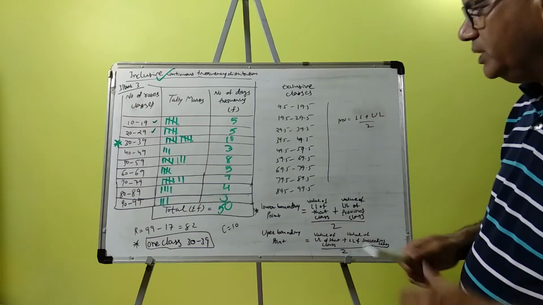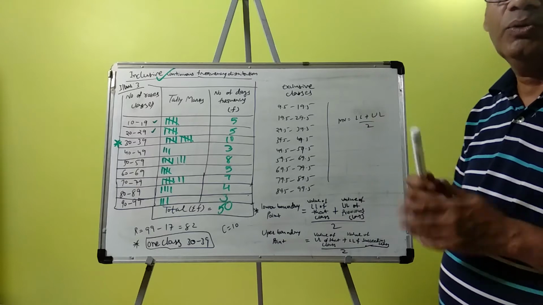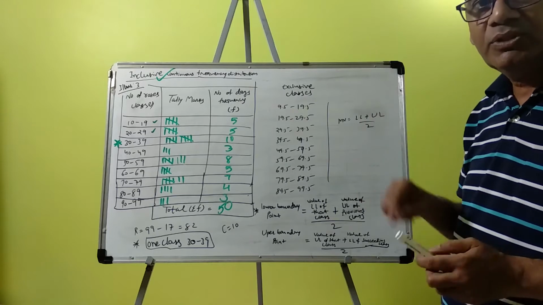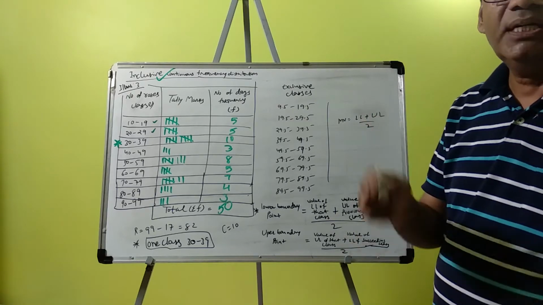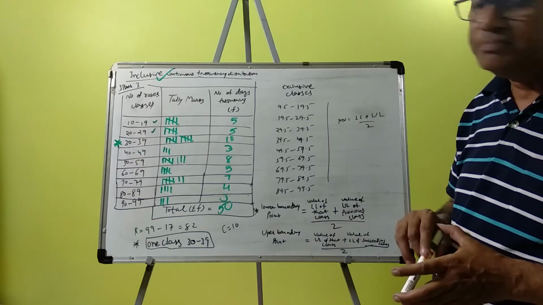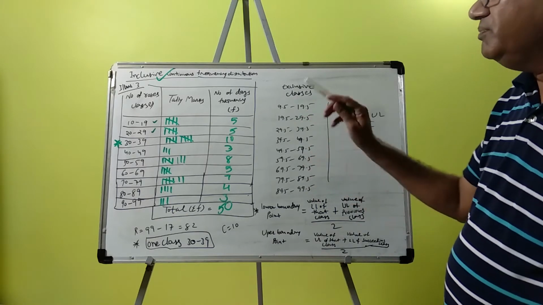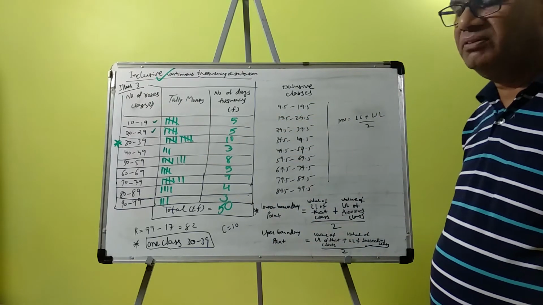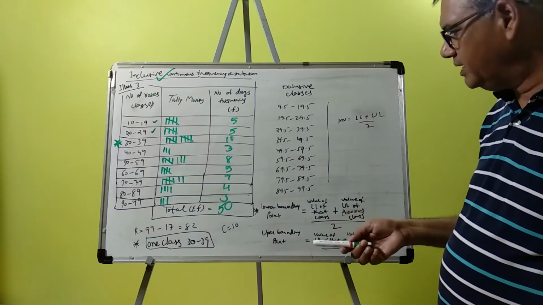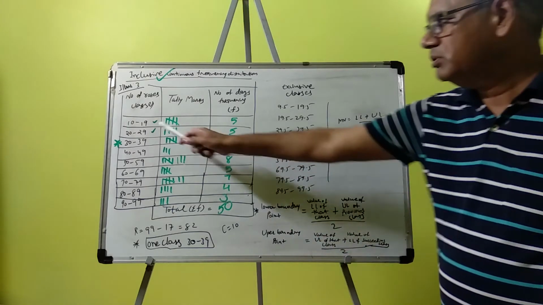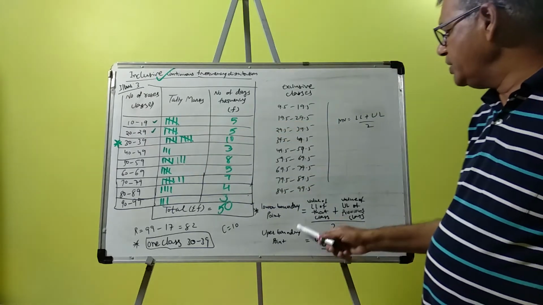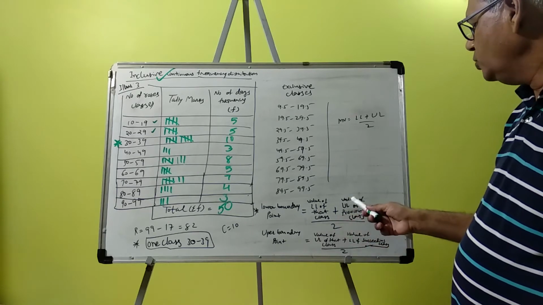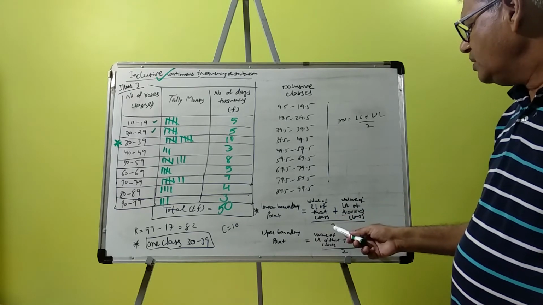Now, dear students, in exclusive frequency distribution the upper boundary point goes to the next class, while in inclusive frequency distribution the lower boundary and upper boundary both come in the same class. If we want to convert this inclusive frequency distribution into exclusive frequency distribution, we can do it. The lower boundary point is equal to the value of the lower limit of that class plus the value of the upper limit of the previous class, divided by 2.